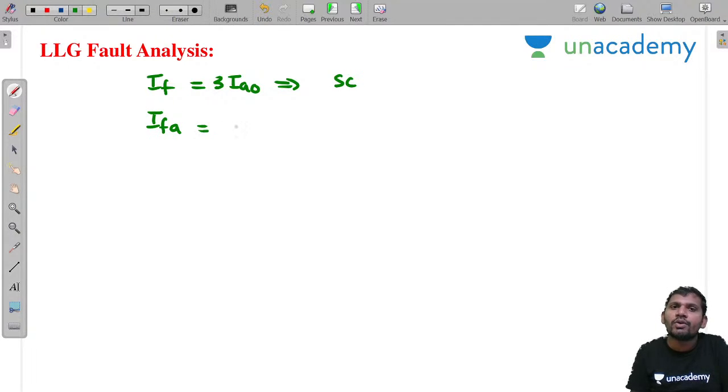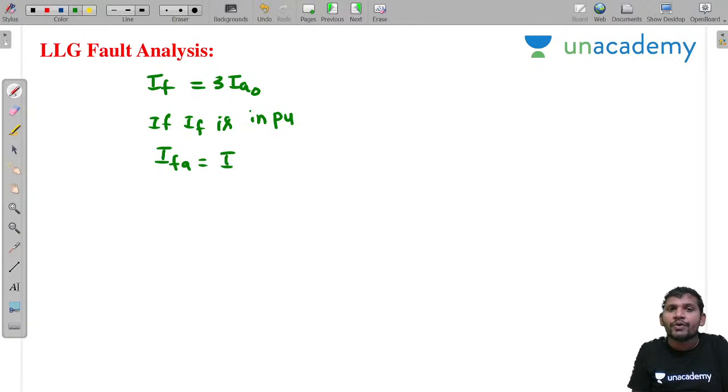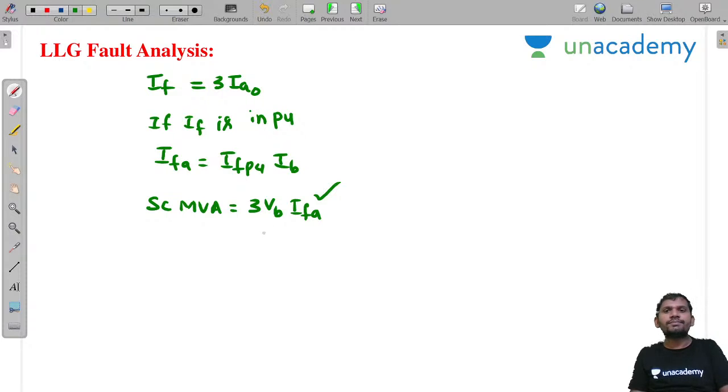If fault current is calculated in per unit, this is 3 IF. If IF is in per unit, then IF actual equals IF per unit into IB. Then the short circuit MVA equals 3 into VB into IF actual. Like this you calculate.